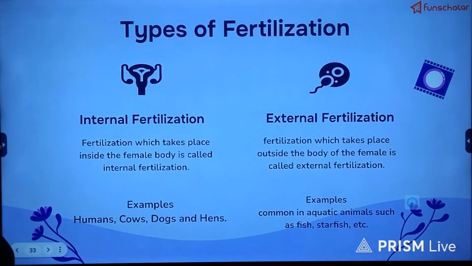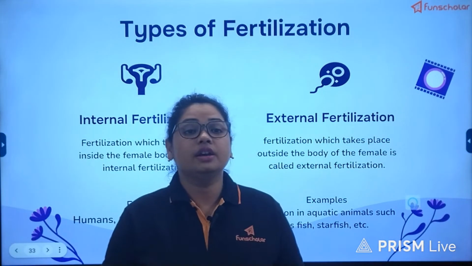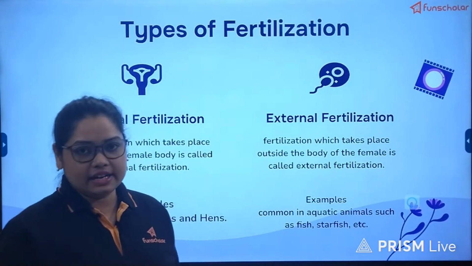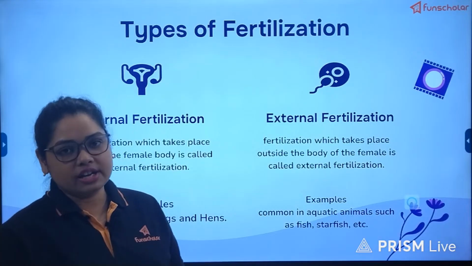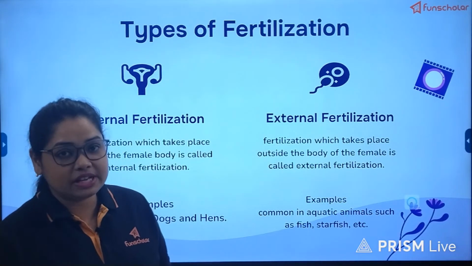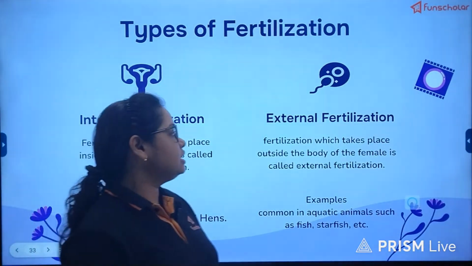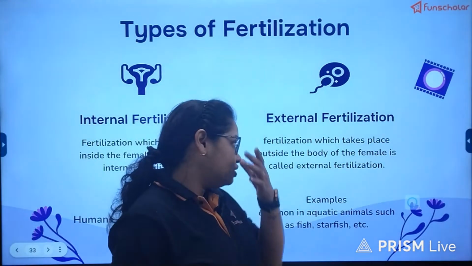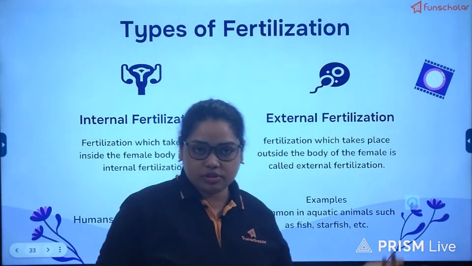So in tigers, lions, all these animals which particularly give birth to the young ones directly, in the case of all these living organisms, fertilization takes place inside the body only. But for the animals who lay eggs, for them you can say the fertilization is external to the body.